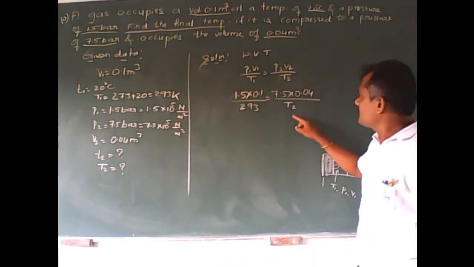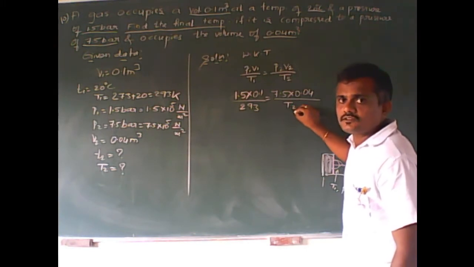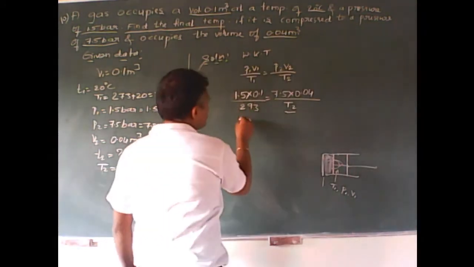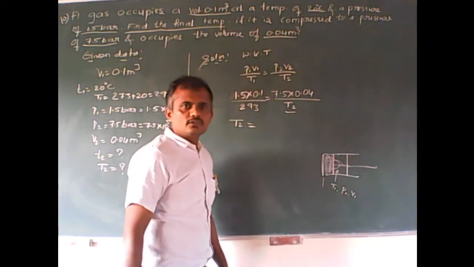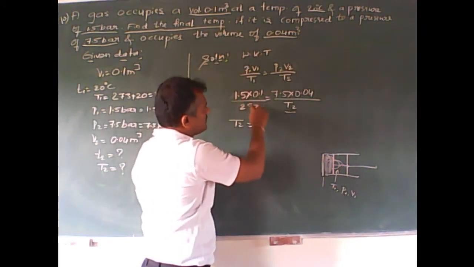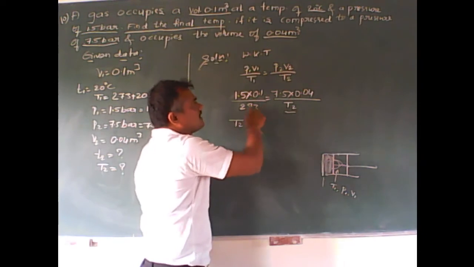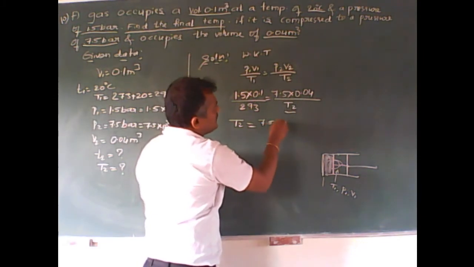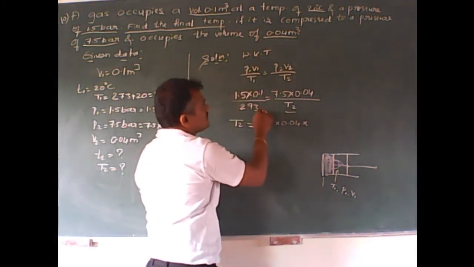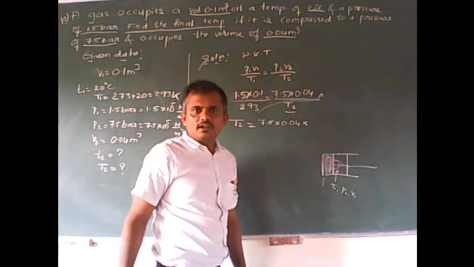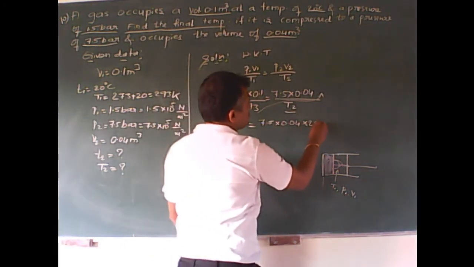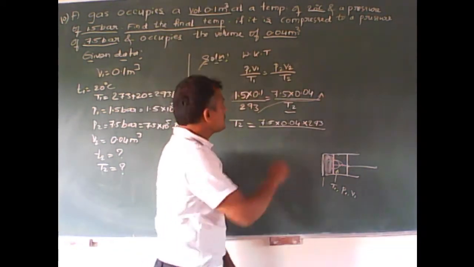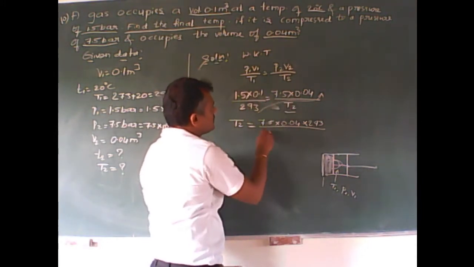Here we can rearrange. T2 should go to the numerator side on the left-hand side. So T2 is equal to: 1.5 into 0.1 comes to the denominator side, and 293 goes to the numerator side. So 7.5 into 0.04 into 293 divided by 1.5 into 0.1.